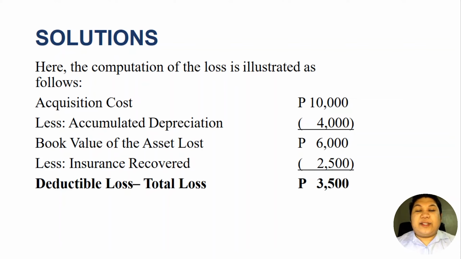3,500. So this loss, since it arises from the casualty and the asset lost was an ordinary asset, therefore this loss could be deducted from our gross income from ordinary gains. Unlike capital losses, which can only be deducted from the capital gains, ordinary losses can be deducted whether there is a gain or not. So again, this loss is an ordinary loss. This is deductible in full from our gross income.